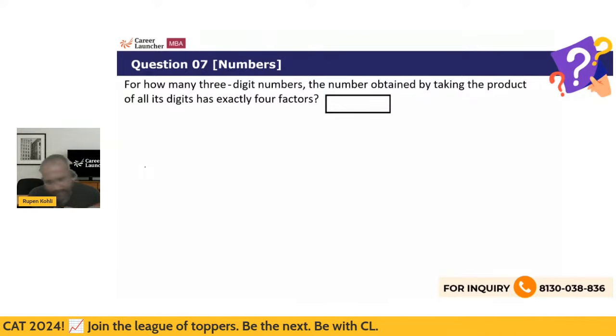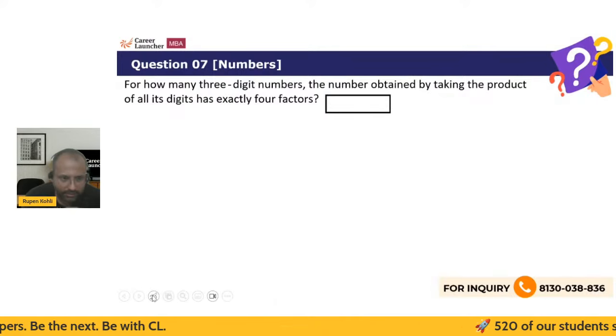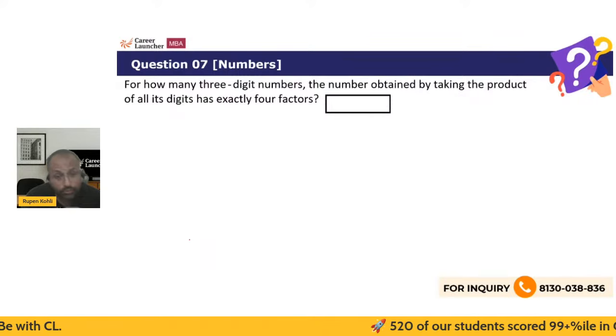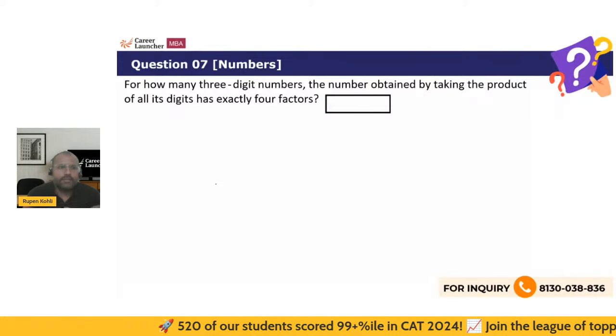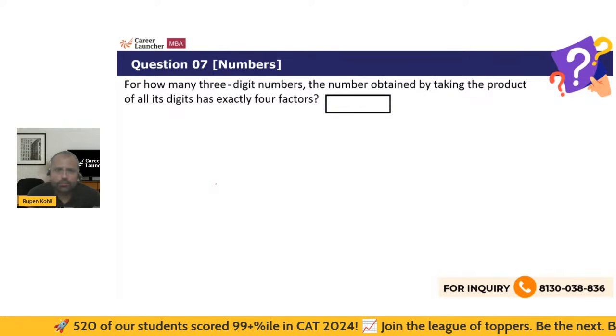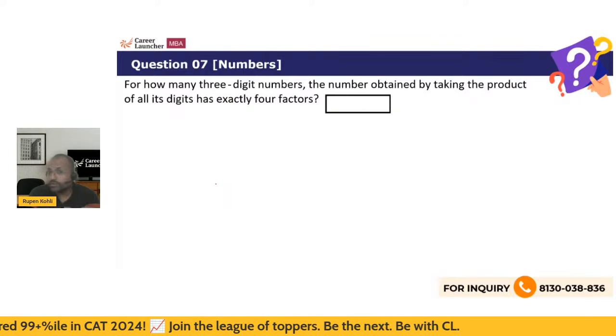Right. So I brought a very new question, because new is the mantra. Exposure to new things is always good, because out of 22 questions, I could expect that CAT would throw some surprises, maybe 3-4 questions or so.